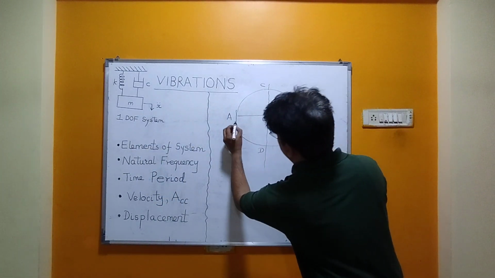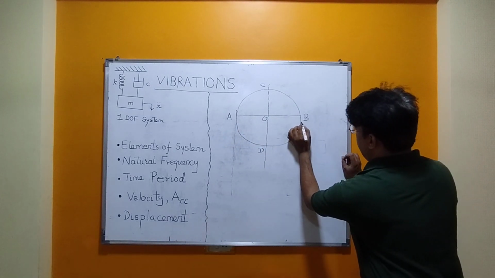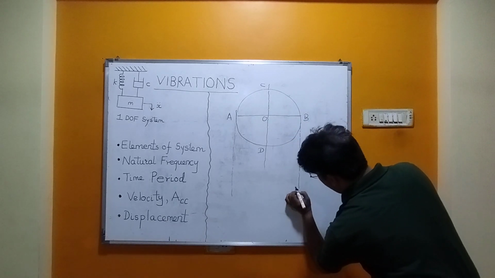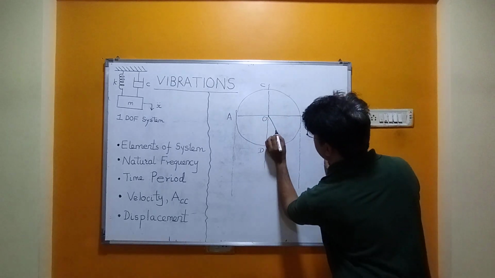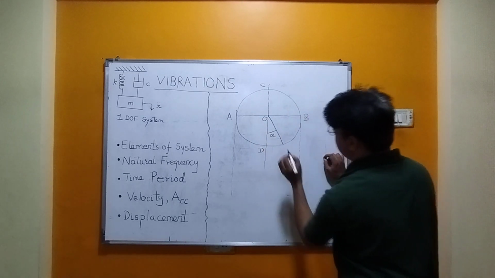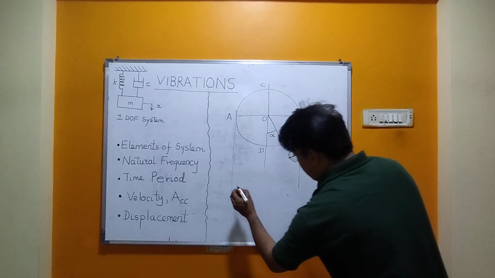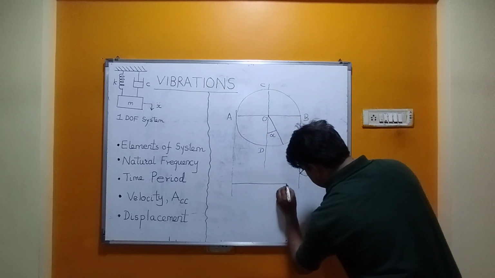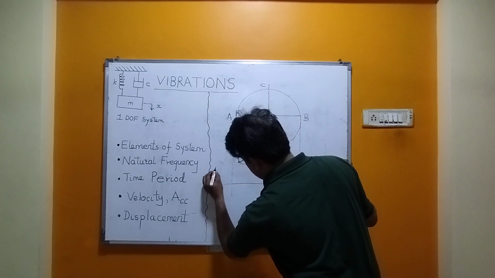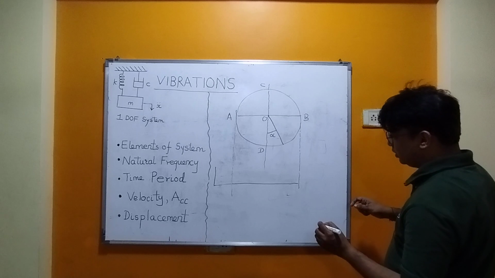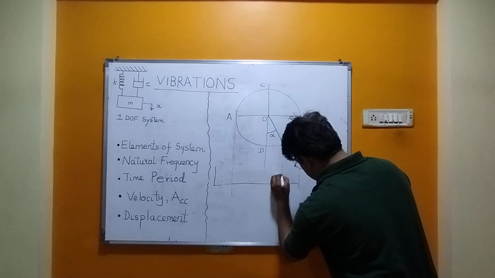So these A and B are the limits of the vibration, and the vibrating body, let us say, is starting from this angle alpha. It is called the epoch angle. So the vibrating body is starting with this alpha. I am drawing it over here like this. This is the surface, and this is the starting point.